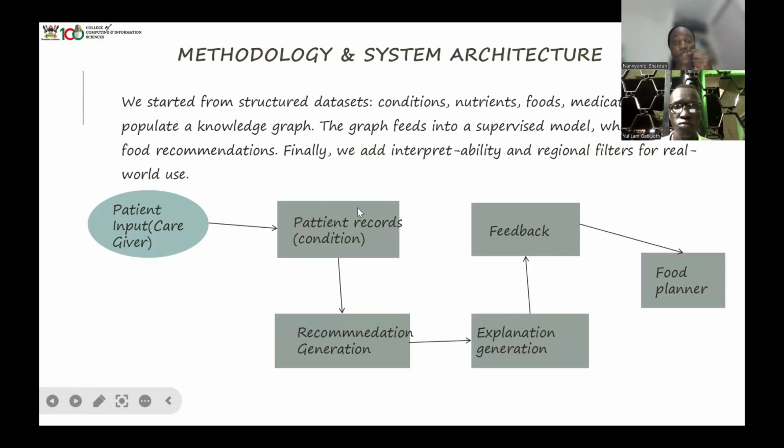So here I'm just showing you a basic architecture of our model. We'll start with the patient input, that is the caregiver. Let me say the caregiver is going to ask, I'm handling an elder. She's maybe suffering from ulcers, and these are the kinds of foods she has been eating overall. She's not feeling well and she has low appetite. What can I do?